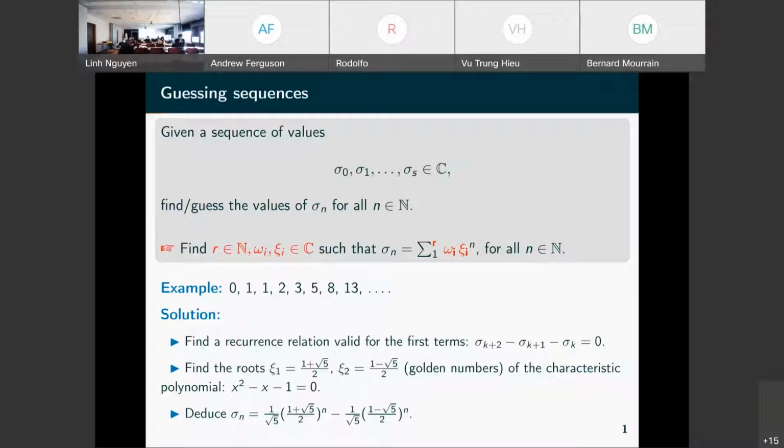We compute the roots, and then we have an expression of the sequence that we guess here, the sigma n, in this form, involving here the golden number. So this is classical.